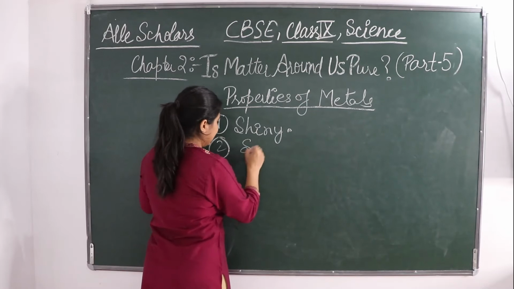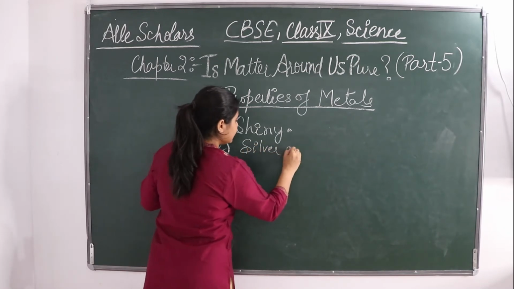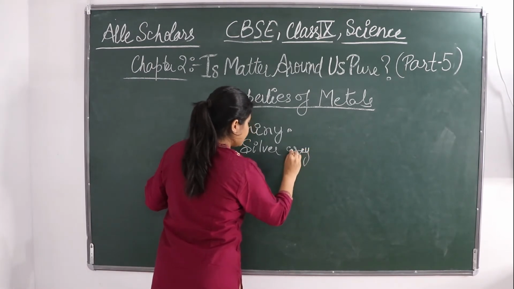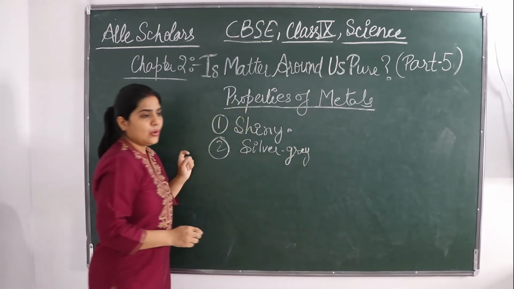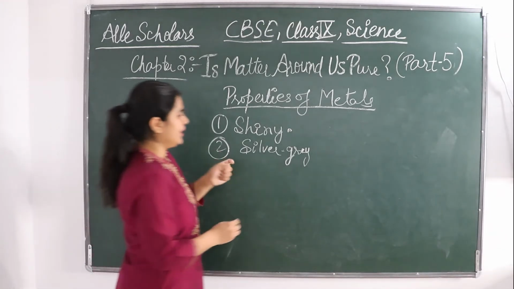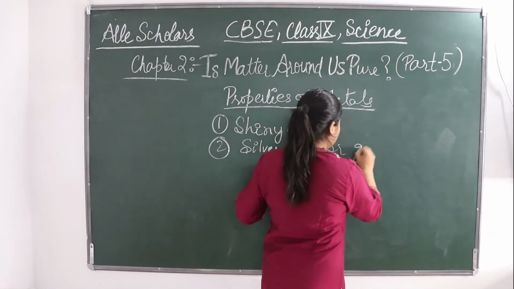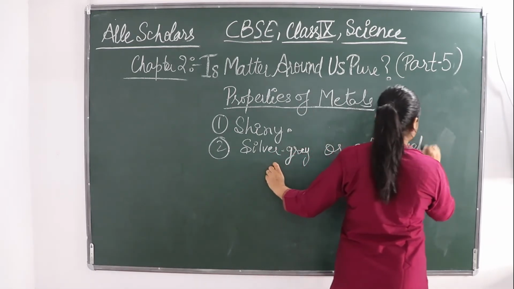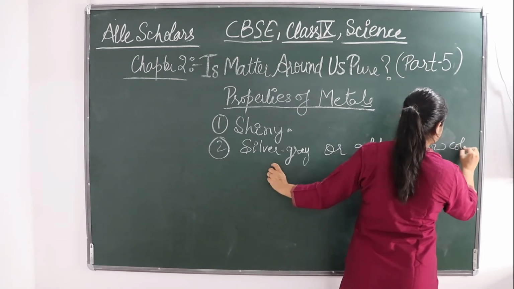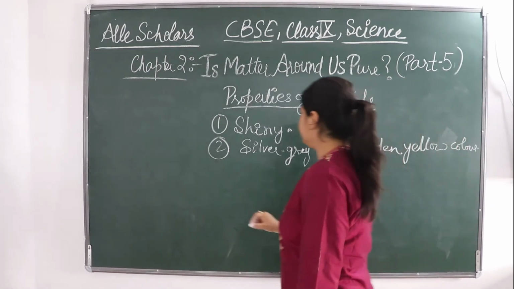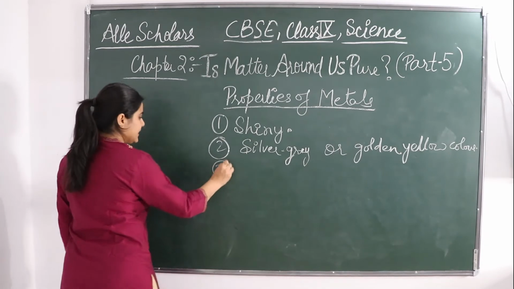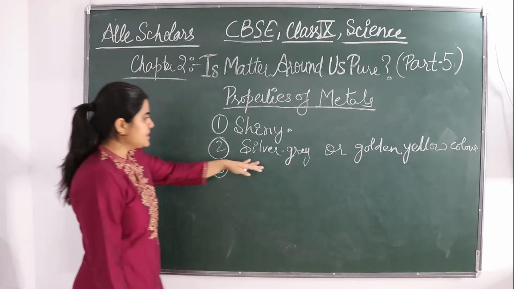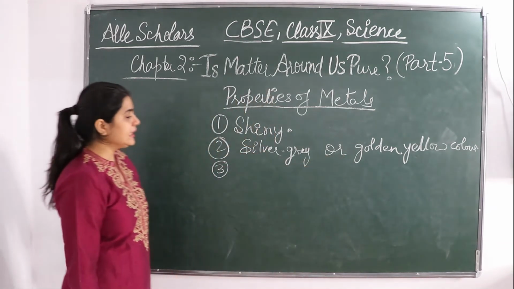They can be either silver gray color के हो सकते हैं, and they can be golden yellow color. So they are very shiny. Luster होता है इनके में. They can be silver gray or they can be golden in color.